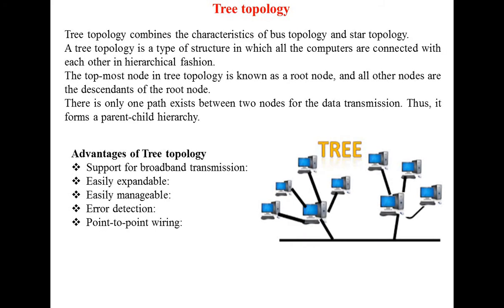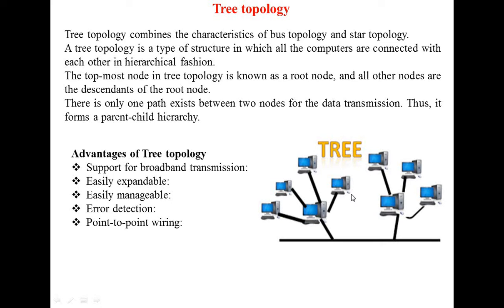Tree topology. In this you can see computers are connected in tree format. Tree topology combines the characteristics of bus topology and star. Combination of bus and star is called tree topology. A tree topology is a type of structure in which all the computers are connected with each other in a hierarchical fashion. You can see this is called hierarchical fashion. And the topmost node in tree topology is known as root node. This is called root node.